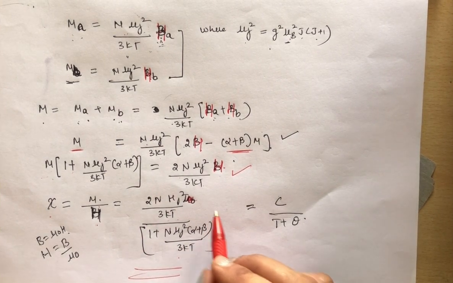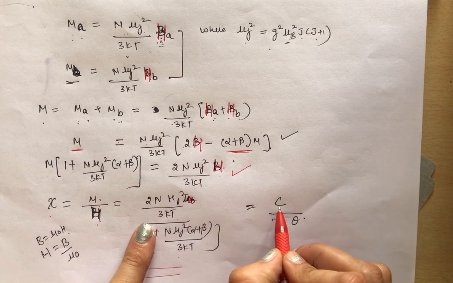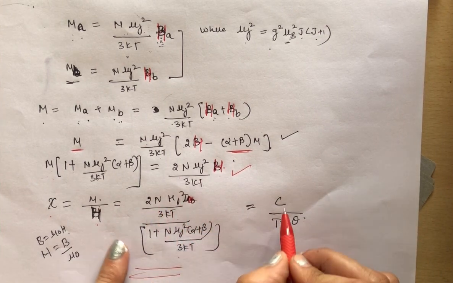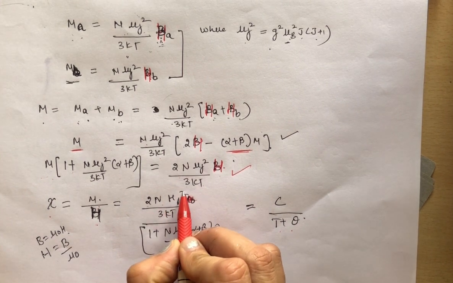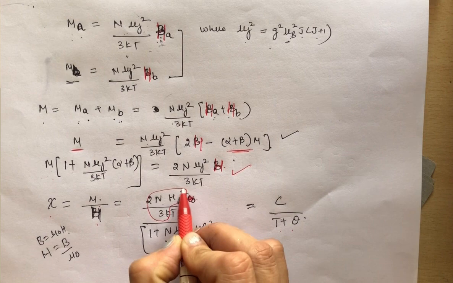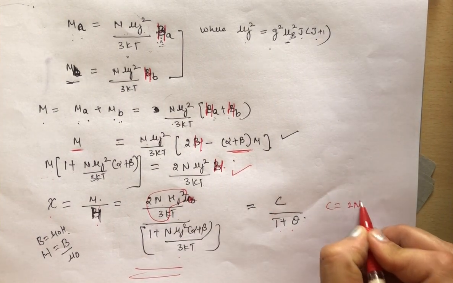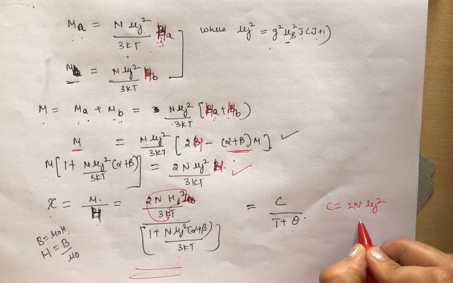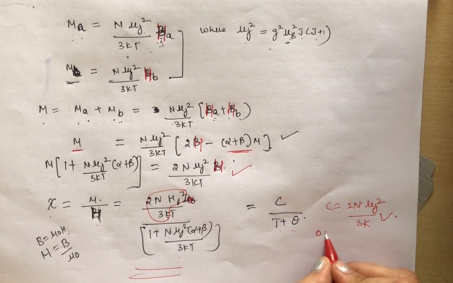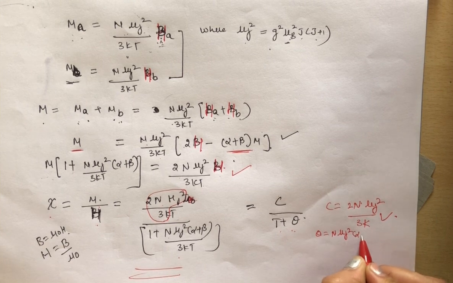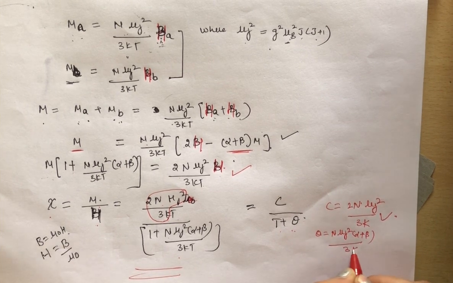Now I am writing this as C upon T plus theta. So what is C? C is equal to 2 N mu J square upon 3 k. And theta is N mu J square into alpha plus beta upon 3k, clear?